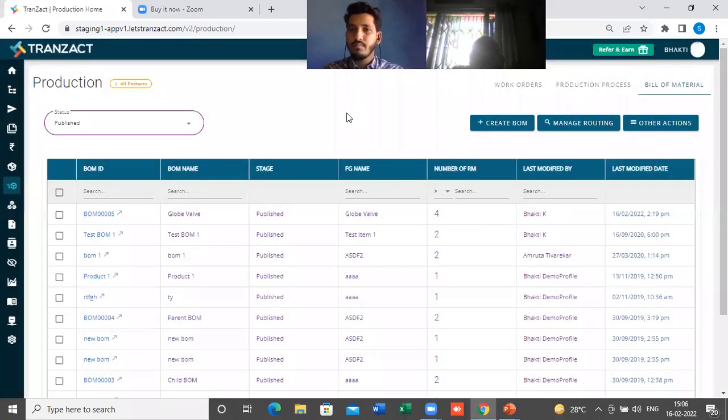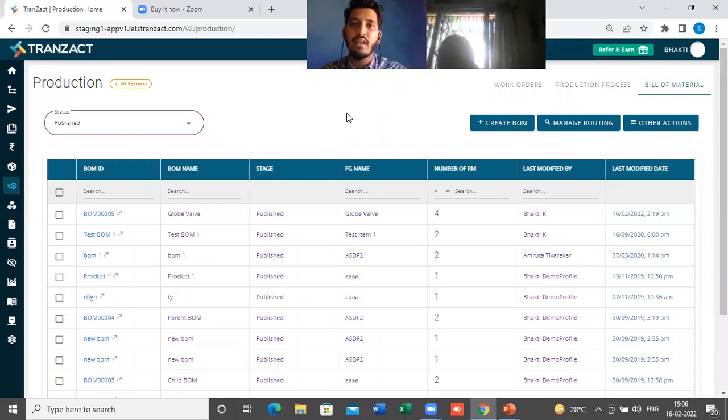Then, in the bill of material section, one top requested feature: a lot of people have asked us to add the ability to save the bill of material in draft. So we have added that feature here. A lot of people will relate to this: let's say they have a bill of material with 100 or 70 items, and at some point they don't have the specification or parameters for 1 or 2 items, so they cannot save the bill of material. For now they can save their bill of material in the draft stage.